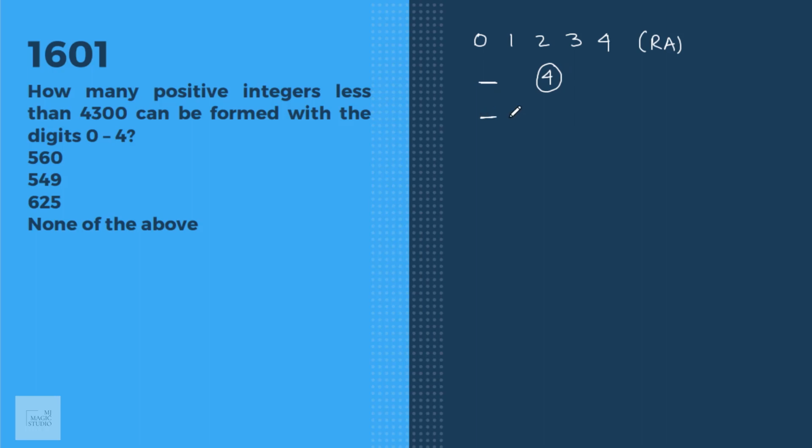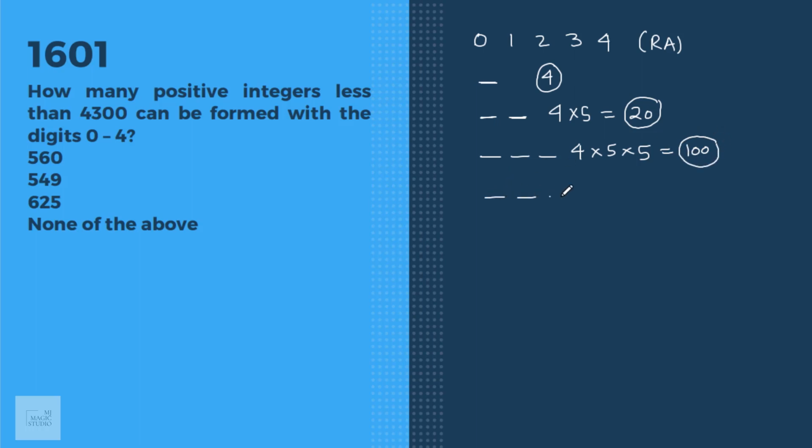All two digit numbers are also less than 4300. How many two digit numbers can we have? On the first place we can't have 0 but any of these 4 digits. And on the second place, since repetition is allowed, we can have any of these 5 digits. That means we can have 20 such numbers of 2 digits. Now 3 digit numbers are also less than 4300. 4 into 5 into 5, 25 into 4, 100 three digit numbers we can have.